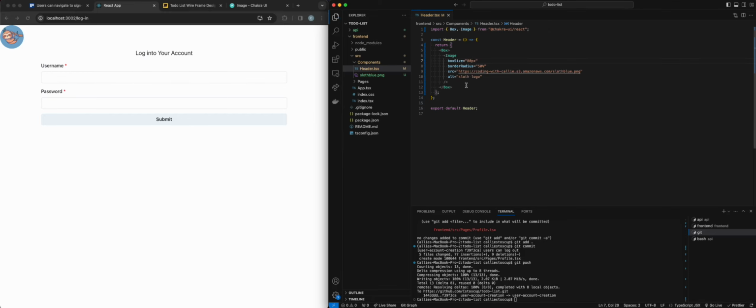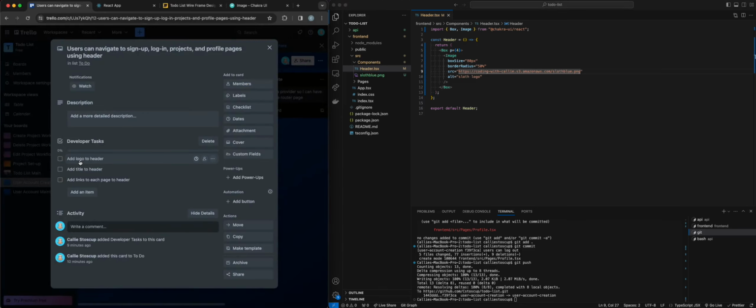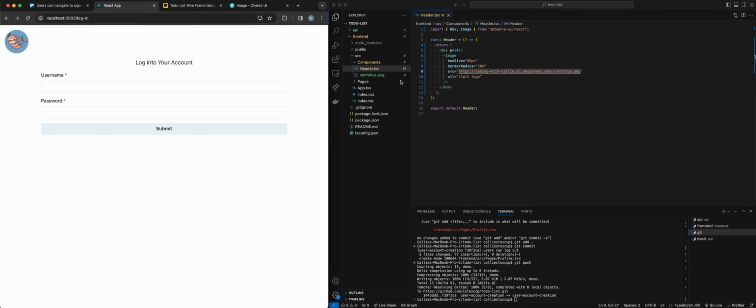I think that looks pretty good. Then let's go ahead and add some padding. That looks good. Okay, so we have our logo added to the header. Perfect. I'm going to want an action when I click on it, so I'm going to worry about that a little bit later.